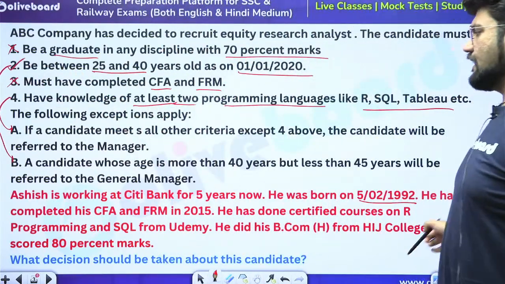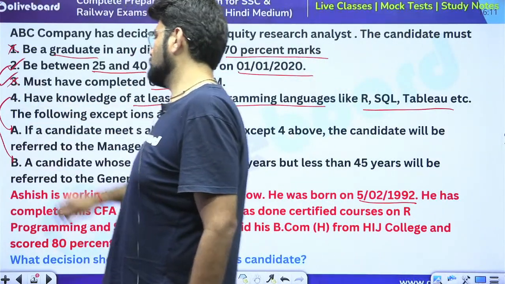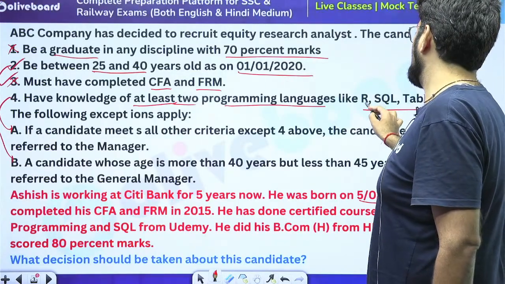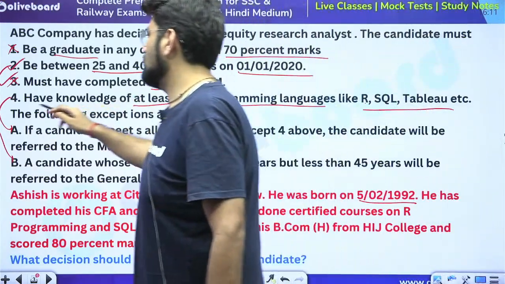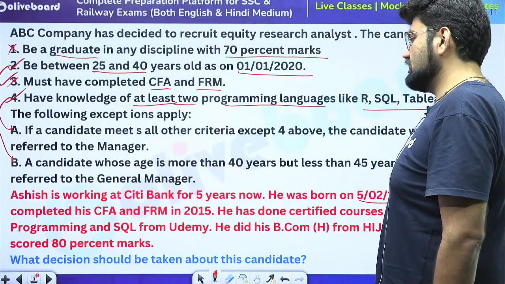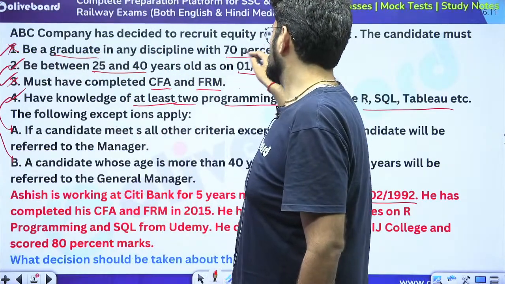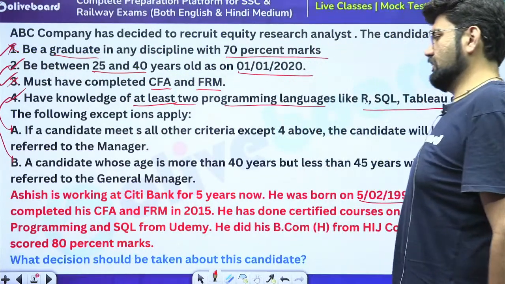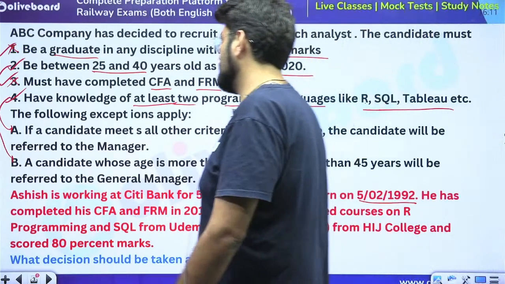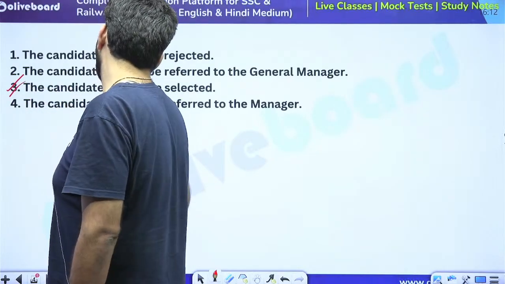He has completed CFA and FRM in 2015. So this is also done. He has done certified courses on R programming and SQL from Udemy. So he has at least 2 programming languages. He did his BCom honors from HIJ college and scored 80% marks. So he is a graduate and he has scored 80% marks. I think everything has been satisfied. So what decision should be taken about this candidate? Surely this candidate should be selected.